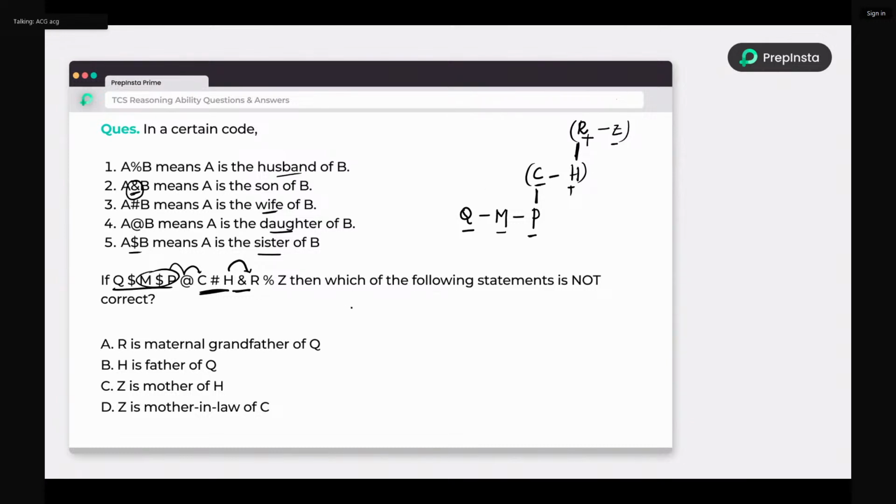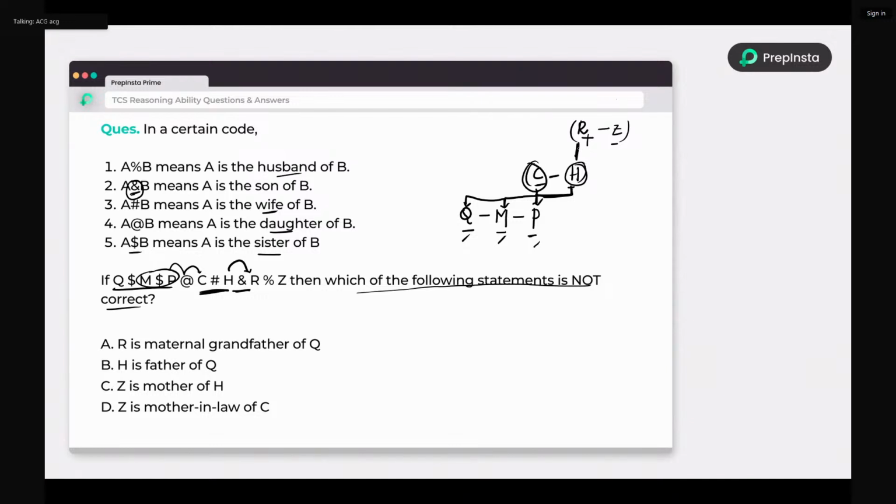And just look at what the question is asking. Which of the following statements is not correct? If you know how to do this problem, it's very easy. Option elimination is the best approach. For example, what is the relationship between R and Q? R is maternal grandfather of Q. Actually, Q, M, P are children of H and C. So mother, father.